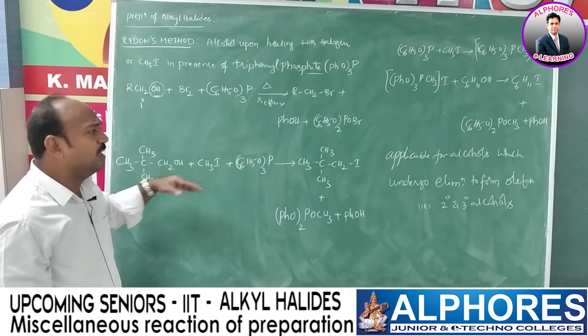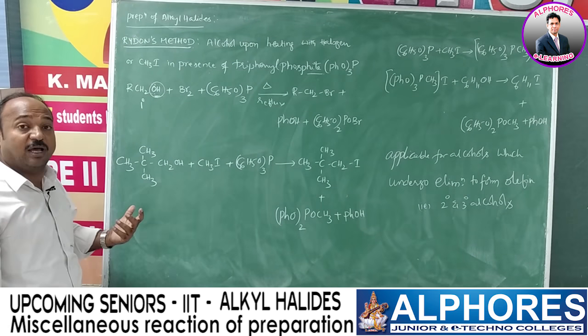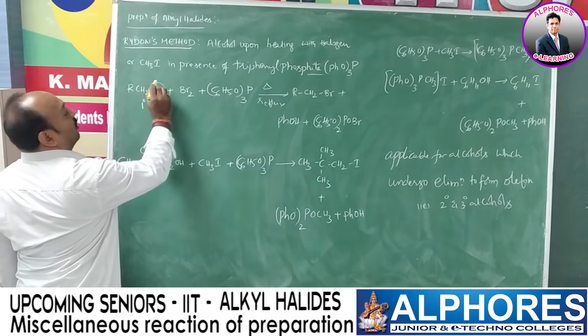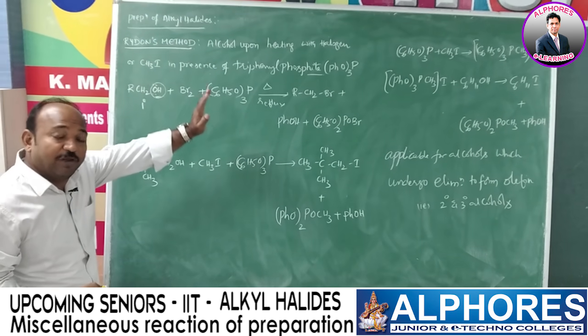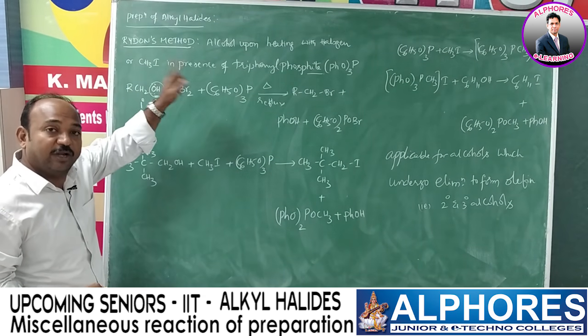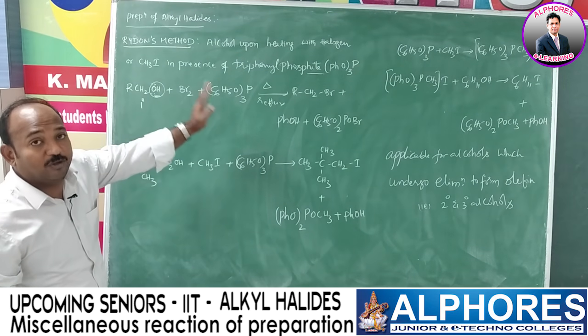We discussed that, right? In such a case also, phosphorus possesses a vacant orbital, and the lone pair from the alcoholic oxygen will be accepted into the vacant d orbital of phosphorus, which makes the OH group a good leaving group.